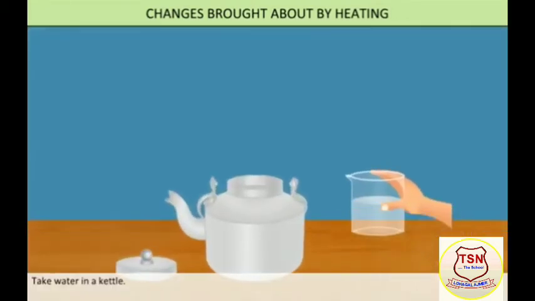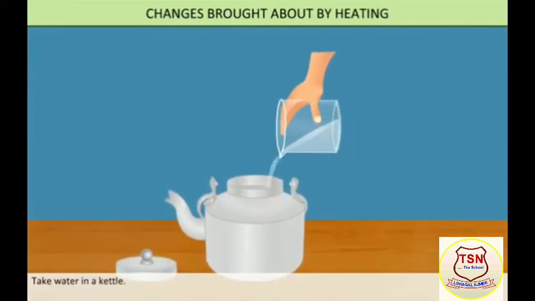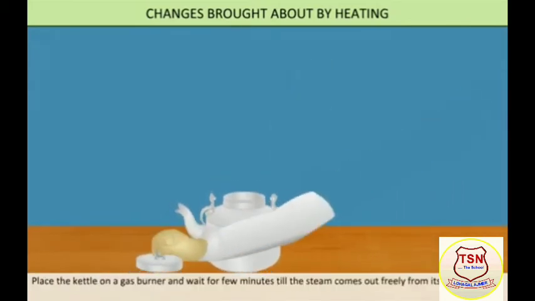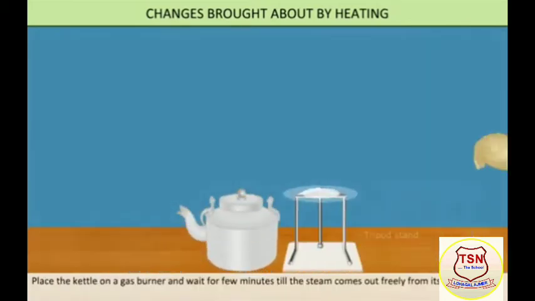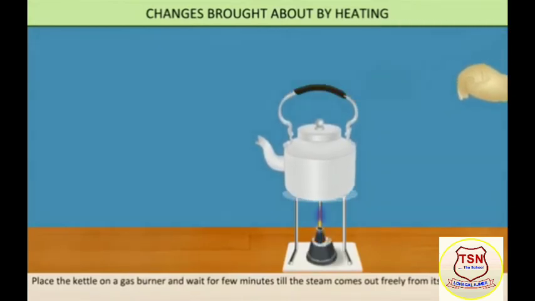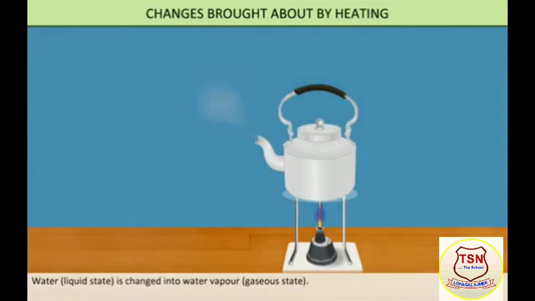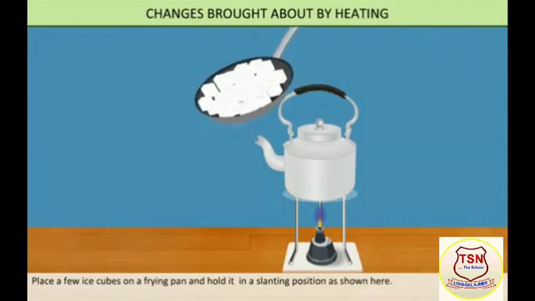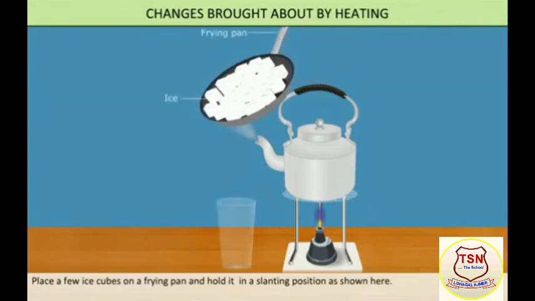Take water in a kettle. Place the kettle on a gas burner and wait for a few minutes till the steam comes out freely from its mouth. Water in the liquid state is changed into water vapor in the gaseous state. Place a few ice cubes on a frying pan and hold it in a slanting position as shown.